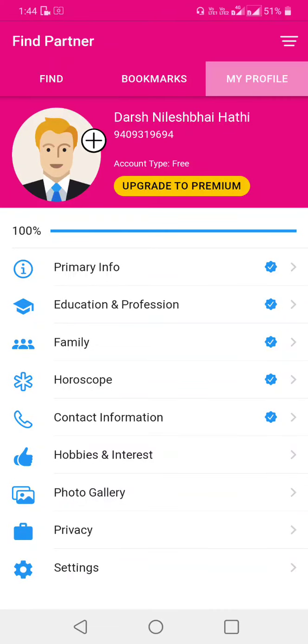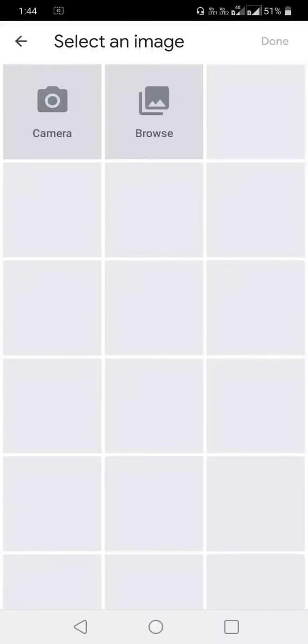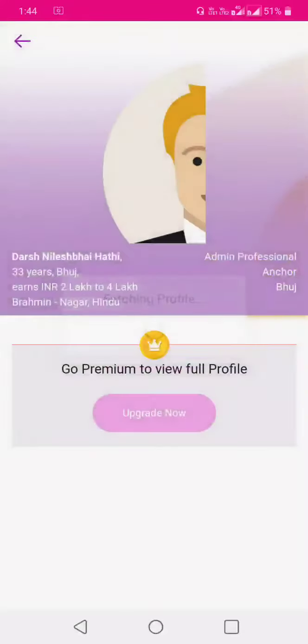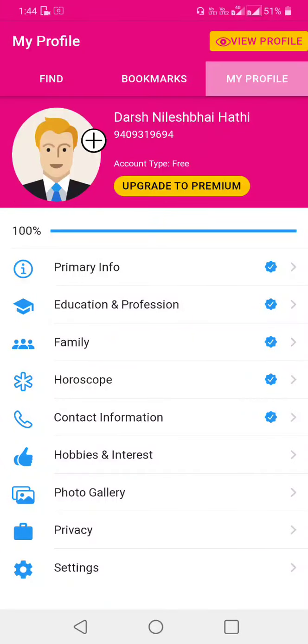You also set your photo here. Select a photo from your phone or take your selfie. The photo needs the approval of admin, so it may take some time to approve. You can also view your profile from the top. View my profile. Thank you.